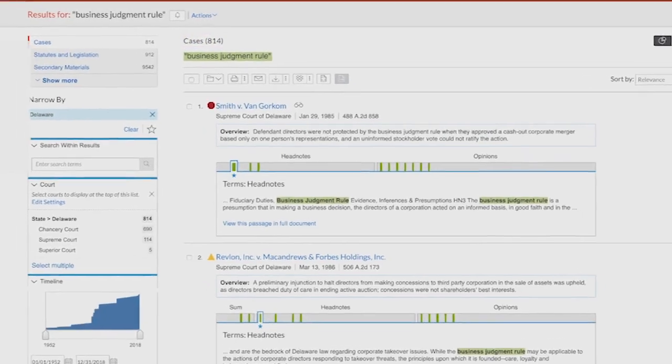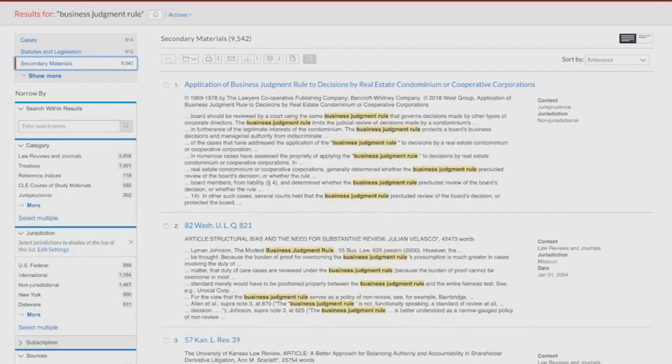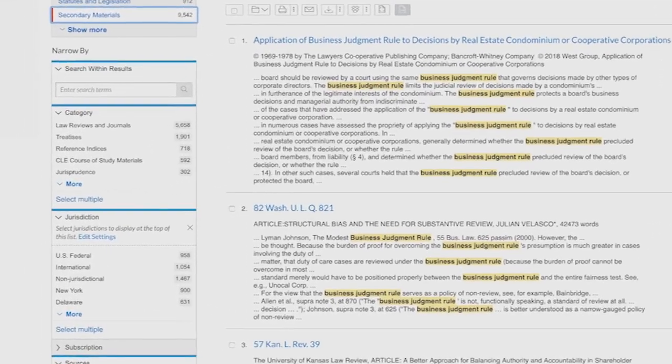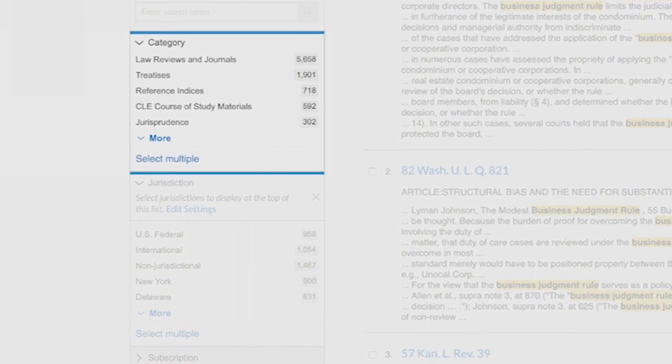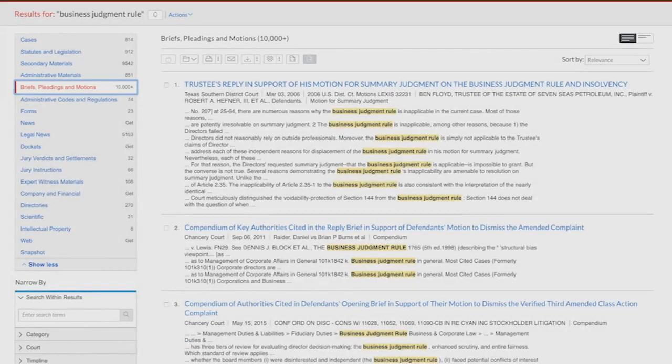Or you could begin your research in secondary materials. With secondary materials, you can review a broad collection of analysis in the form of treatises, law reviews, jurisprudences, and more. If you are working on a litigation matter, you might also want to check out our Briefs, Pleadings, and Motions collection. With this collection, you can find sample work product that other attorneys have filed in other matters that could be applicable to your issues.